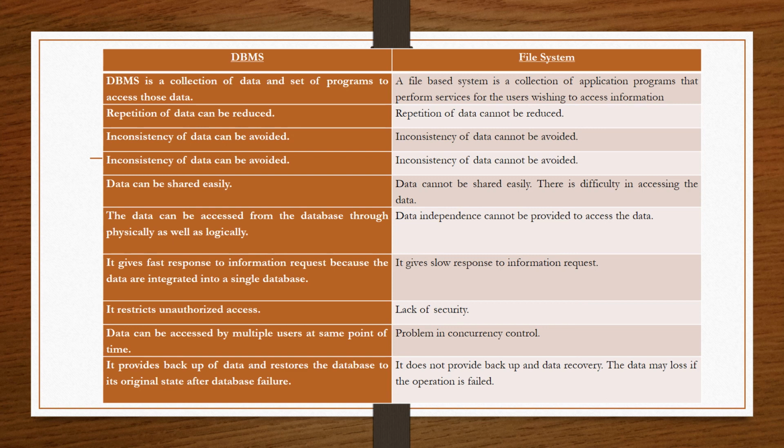But in file system, data is not backed up and there is no data recovery, and data may be lost if some operation fails. So these are the basic differences between the file system and the DBMS, and we have shown how DBMS has overcome the various limitations of file-based systems.